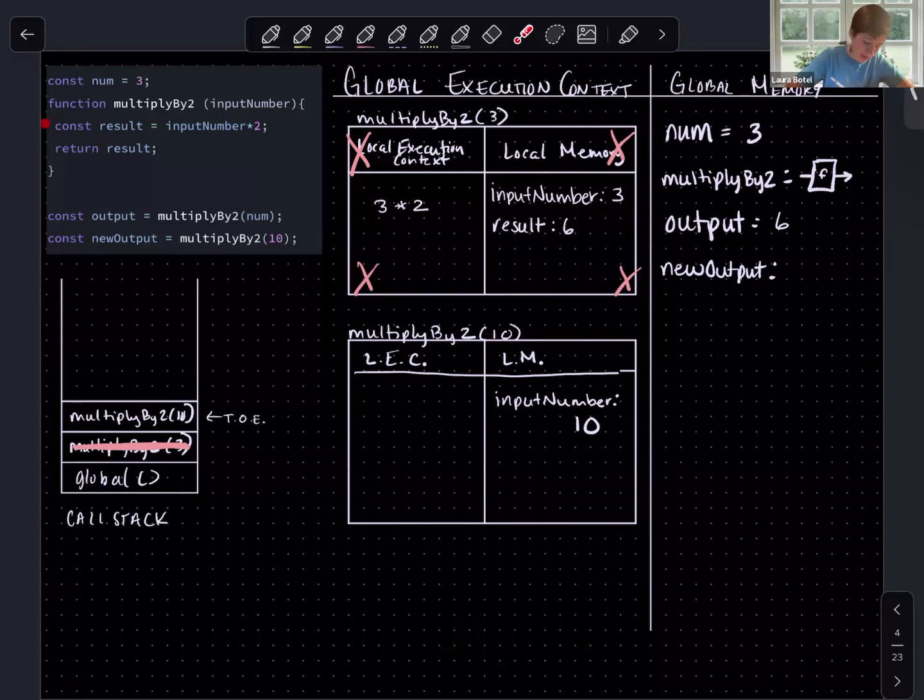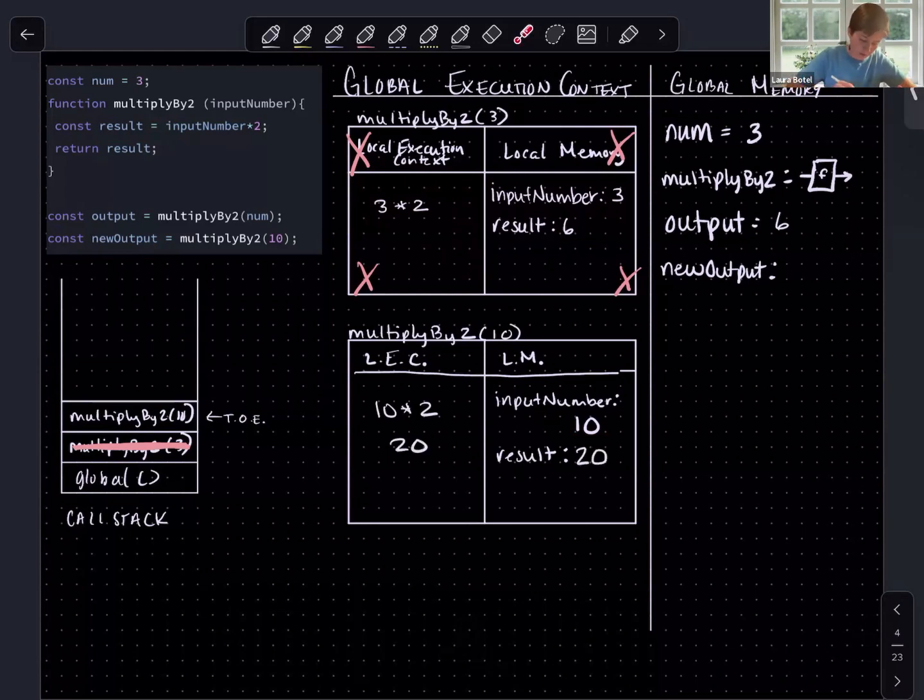We can move on to the next line where we're going to declare a constant with the label result and assign it to input number times 2. So first, let's declare that constant. What is input number? Input number is 10. What is 10 times 2? 10 times 2 is 20. So result in this context will be 20.